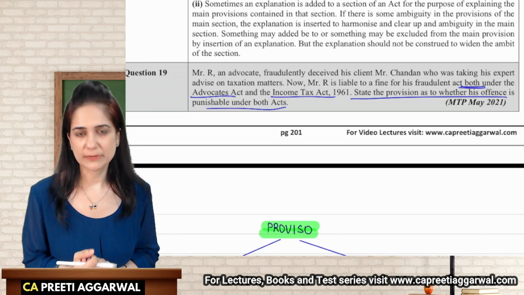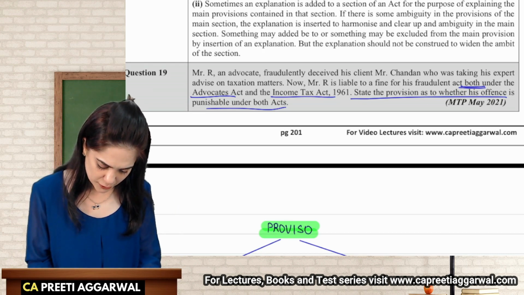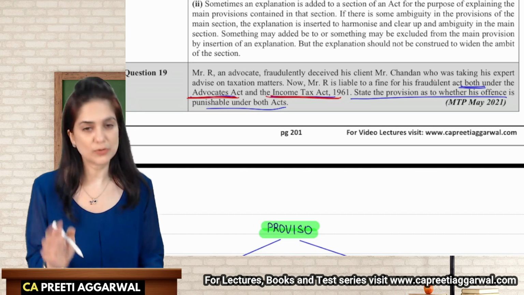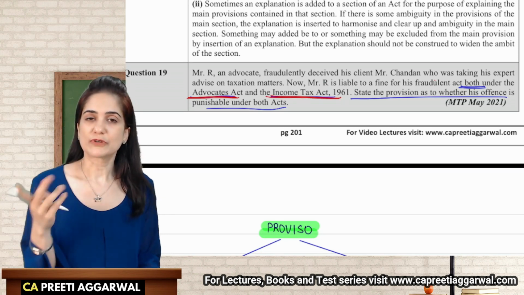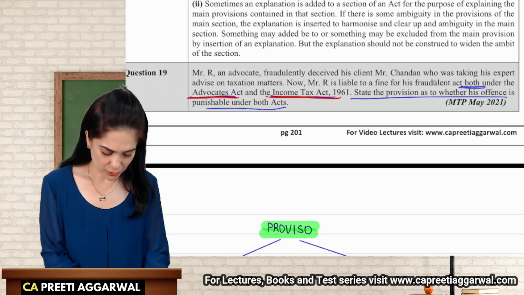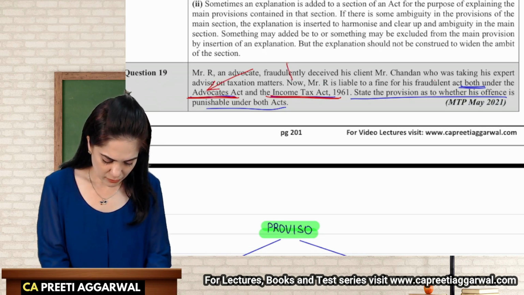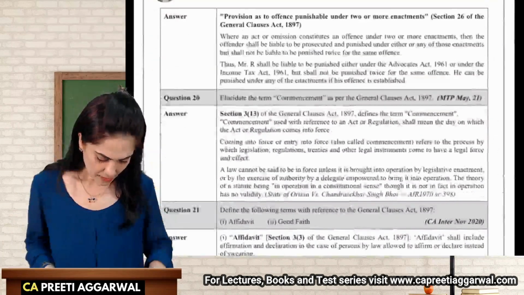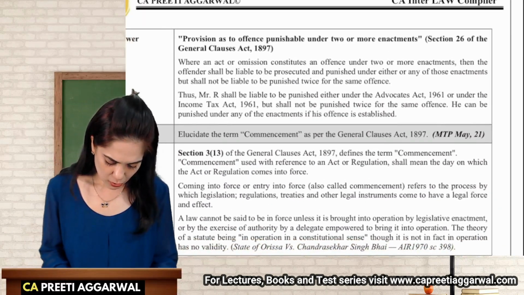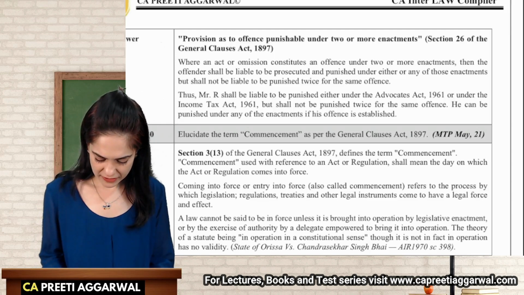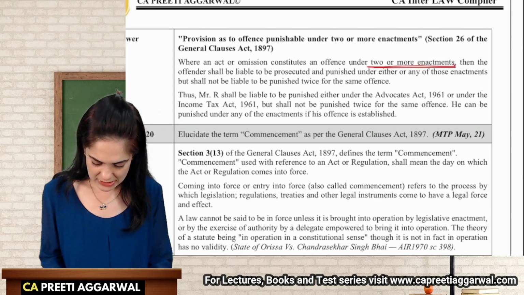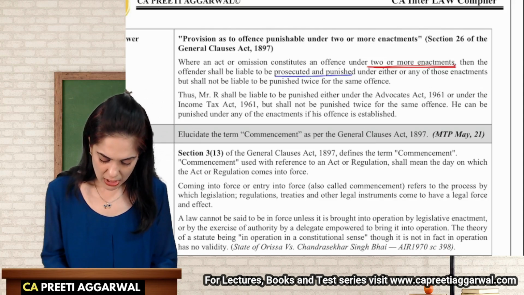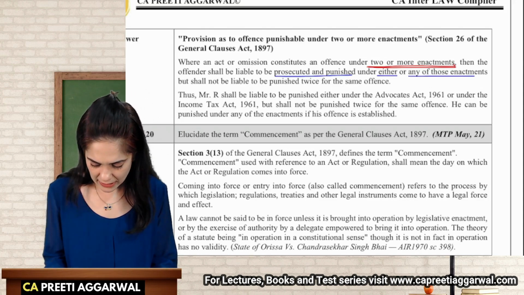No, that's not possible. Now, he has committed a fraudulent act. You want to punish him under the Advocates Act as well as the Income Tax Act. No, he cannot be punished for the same offense. You have to decide whether you want to punish him under the Advocates Act or the Income Tax Act. Where any act or omission constitutes an offense in two or more enactments, then the offender is liable to be prosecuted and punished under either or any of those enactments.